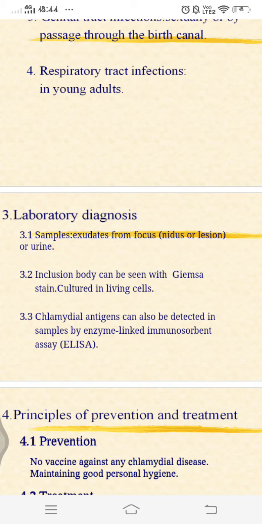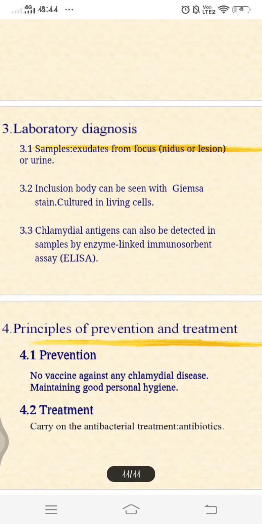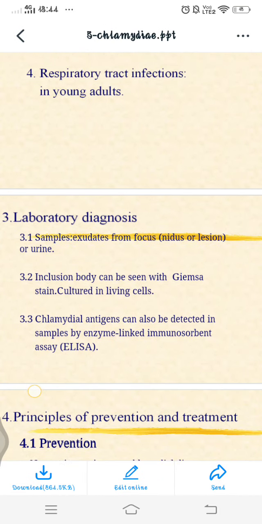And also we do antibody detection. Antibody detection is by CFT, the complement fixation test. It is useful in LGV and also psittacosis to detect the antibodies, and also microimmunofluorescence and ELISA. We can also do skin tests used in LGV, where heat-inactivated LGV grown in the yolk sac of an egg is injected intradermally on the forearm with a control. A positive reaction is an inflammatory nodule that appears on the test arm in 2 days. The inflammation reaches a maximum of up to 7 millimeters in 4 to 5 days. So these are some of the laboratory techniques you can remember.